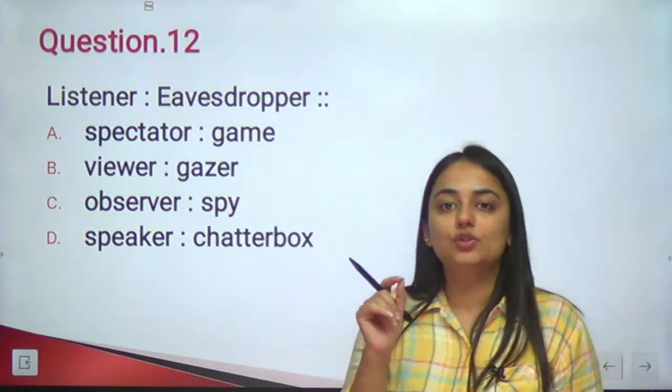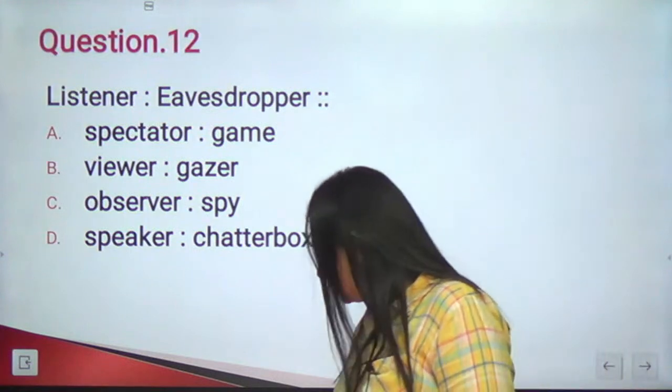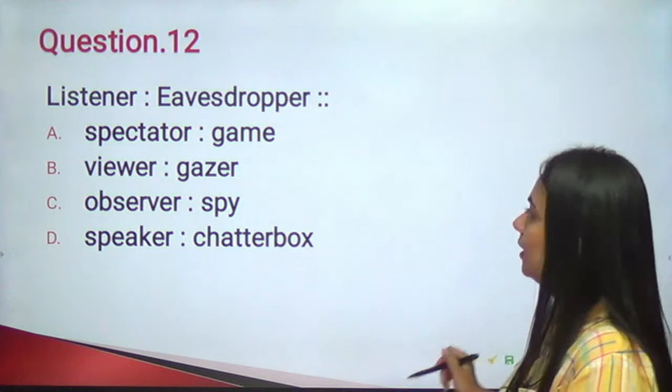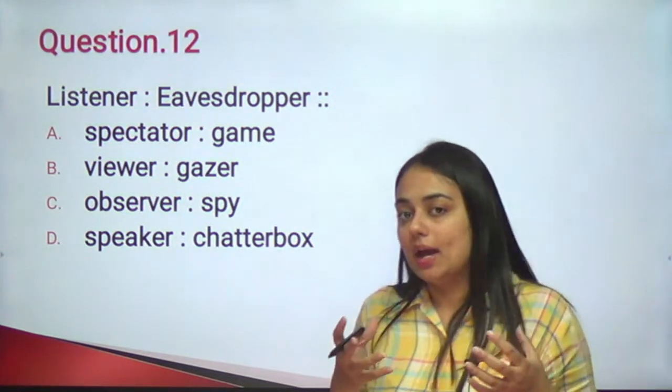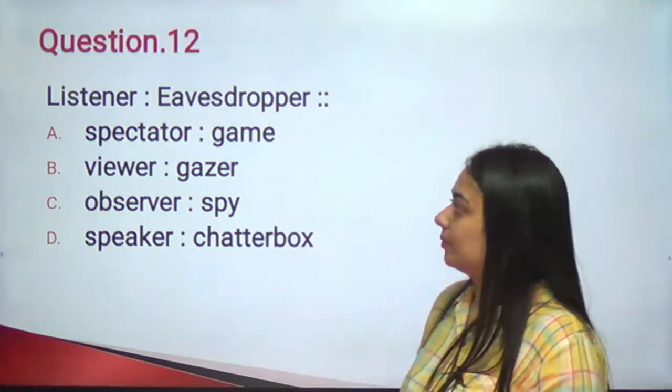Listener is to eavesdropping. A nice question, I would say. Let us see if you will be able to answer this one. Listener is to eavesdropping. Which pair is analogous or similar in relationship to this pair?